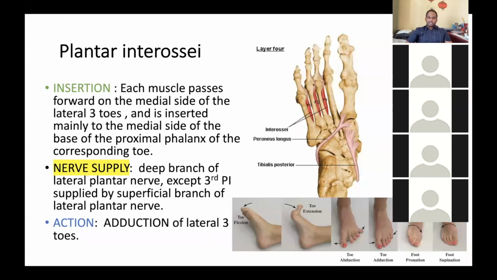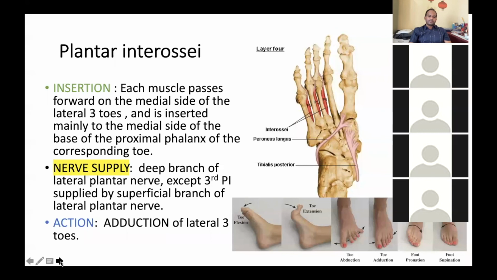Nerve supply: it is supplied by the deep branch of the lateral plantar nerve, except the third plantar interosseous, which is supplied by the superficial branch of the lateral plantar nerve. The action is adduction of the lateral three toes. Is it clear? Yes, sir.